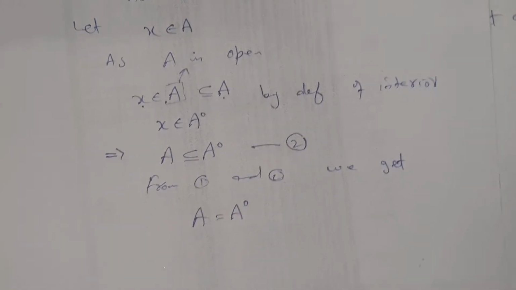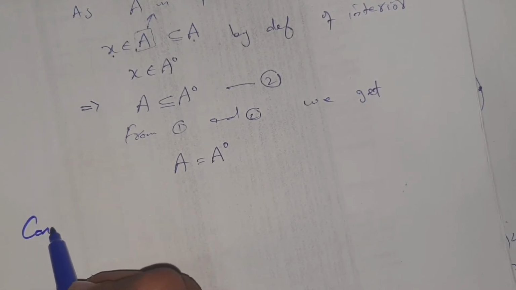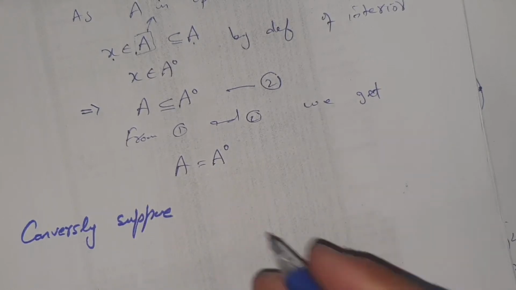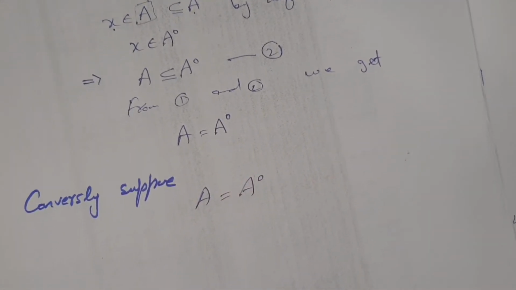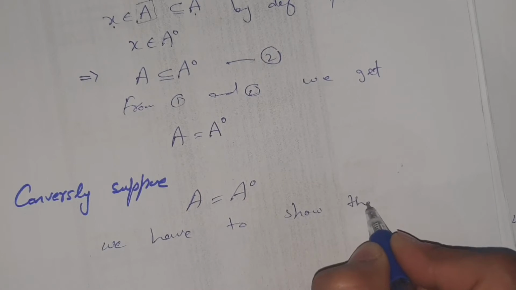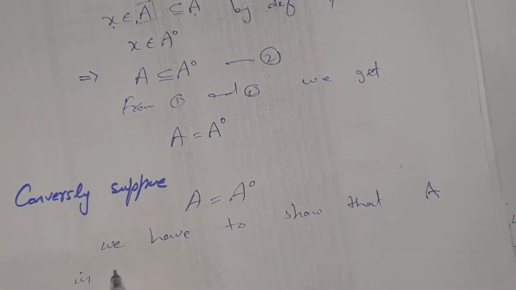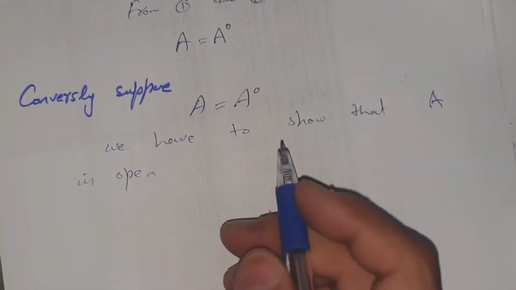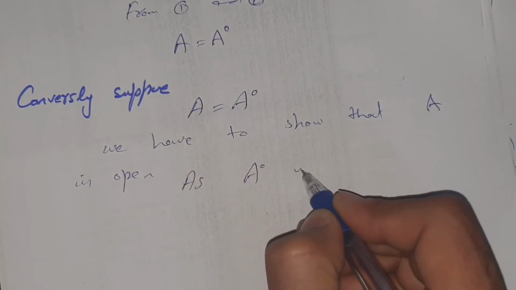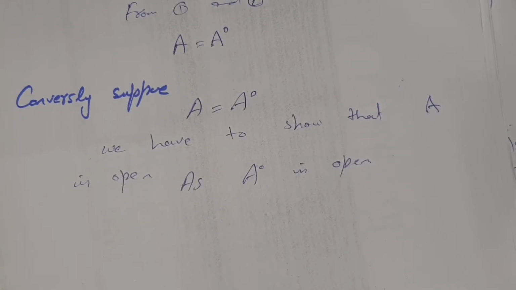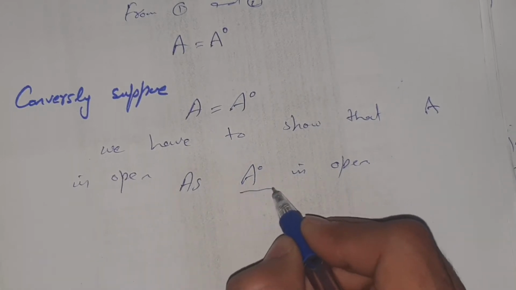Now conversely, suppose that A is equal to A interior. We have to show that A is open, as A interior is open. We proved in a previous theorem that A interior is the largest open set. You see, A interior is an open set.